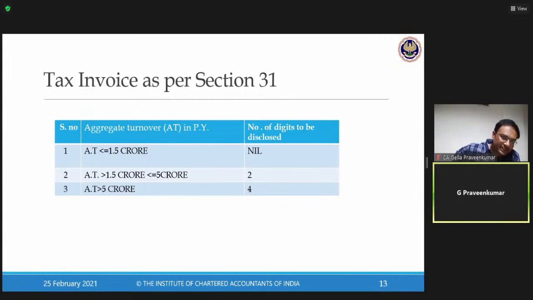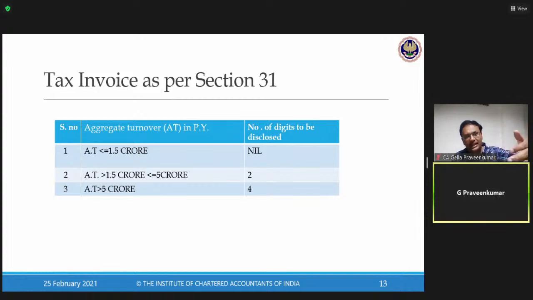When I issue a tax invoice as a registered person, if my aggregate turnover is less than or equal to 1.5 crore, HSN is mandatory nil. I can issue 0 HSN or 2 digits. If my aggregate turnover is more than 1.5 crore, up to 5 crore, then mandatorily 2 HSN digits I have to quote on my tax invoice. So what if my aggregate turnover is more than 5 crore? 4 HSN digits I have to issue.